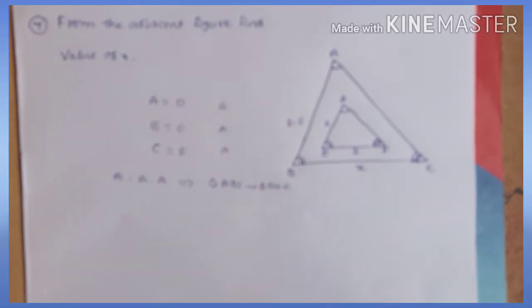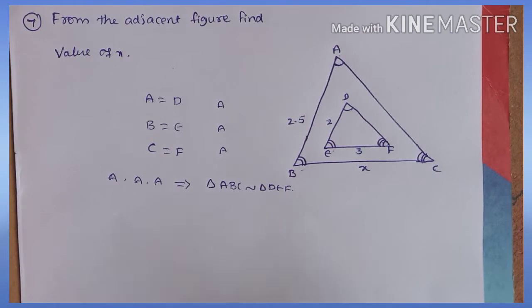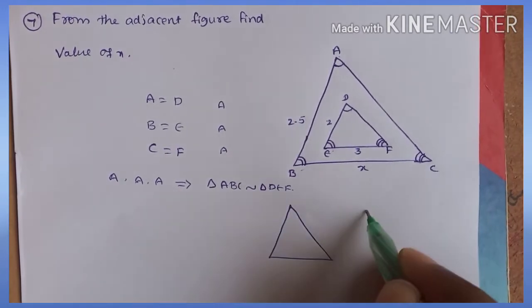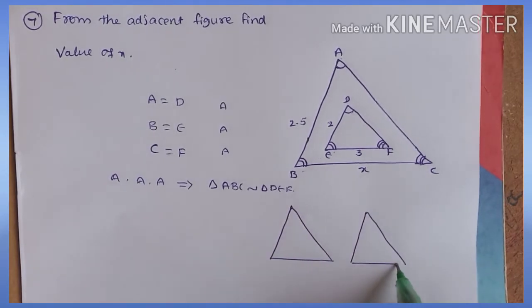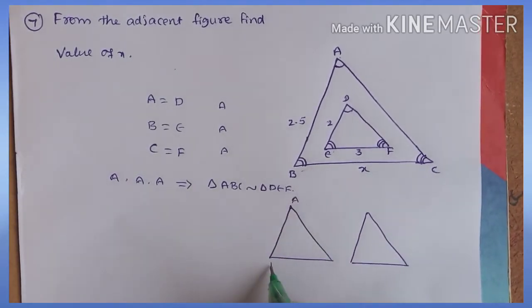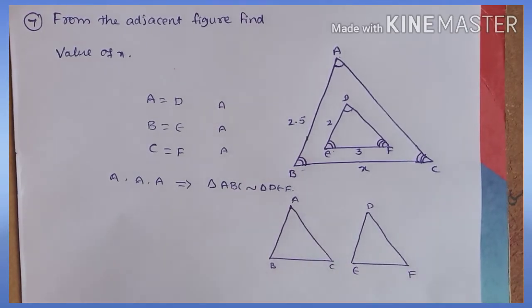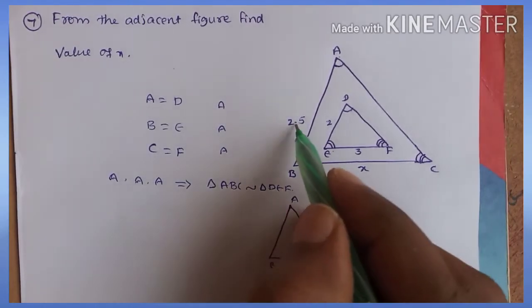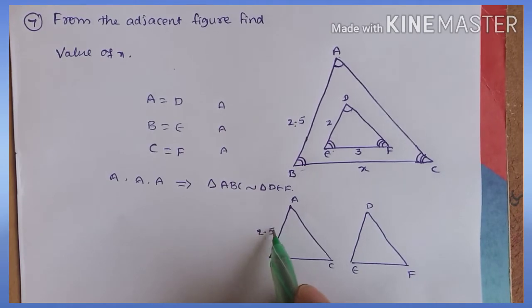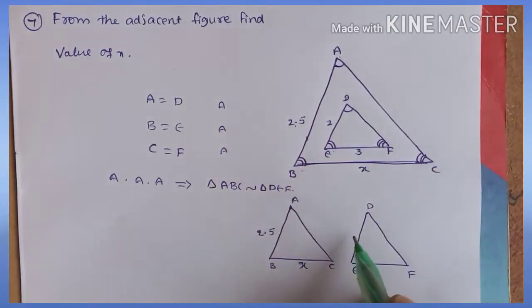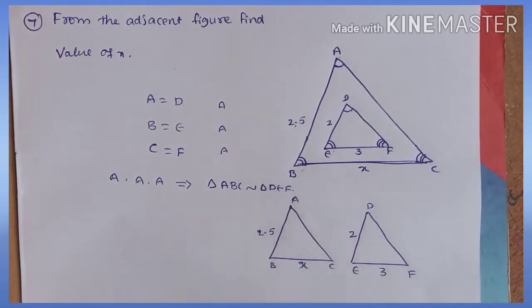Okay, let's separate them. First triangle is ABC, second triangle is DEF. In the first triangle, the first side is equal to 2.5. Here the second side is equal to x. Here the first side is equal to 2, the second side is equal to 3.